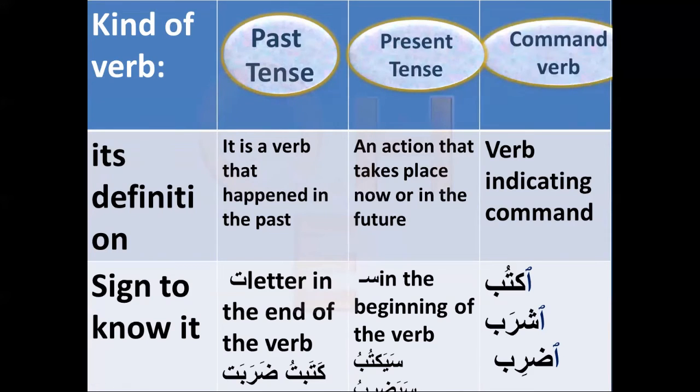Our command verb has Hamzat Wasl at the beginning all the time, except in the four-root words in Arabic. This is the only case that doesn't have Hamzat Wasl at the beginning. So that means most of the time I will find Hamzat Wasl, and this is my first clue to know. اكتب, sukun at the end. اشرب, sukun at the end. اضرب, sukun at the end. All of these end with sukun and start with Hamzat Wasl. Inshallah, the difference between them is easy and clear.